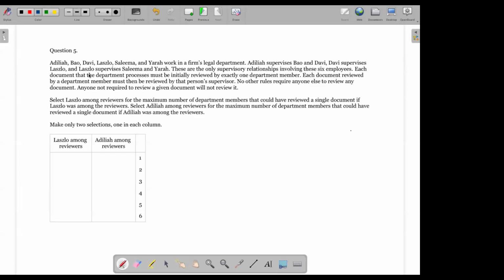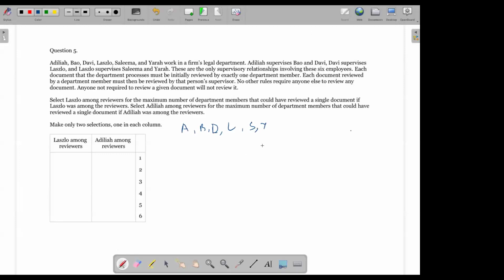So Adiliah, Bao, Davi, Laszlo, Saleema, and Yarah. Difficult names, so we'll just write the first letters: A, B, D, L, S, and Y. They work in a firm's legal department. Adiliah supervises Bao and Davi. So A supervises B and D.